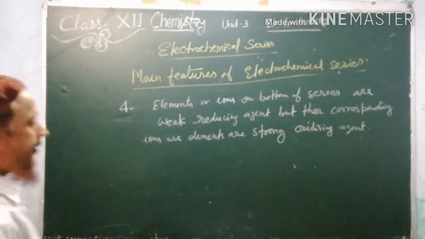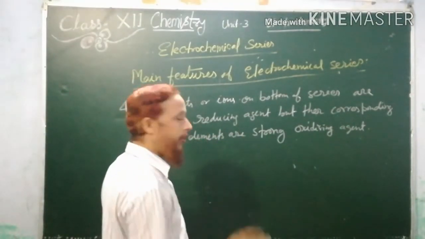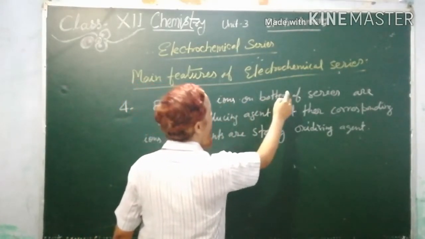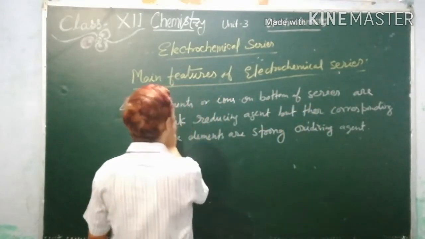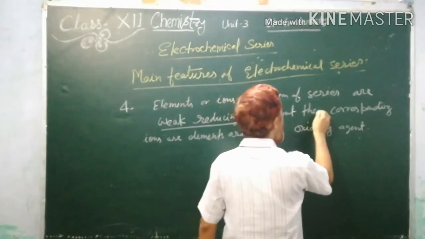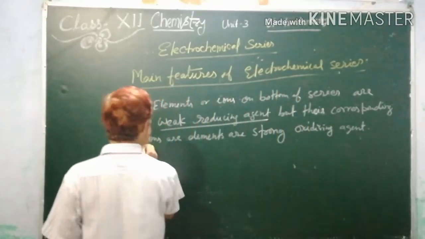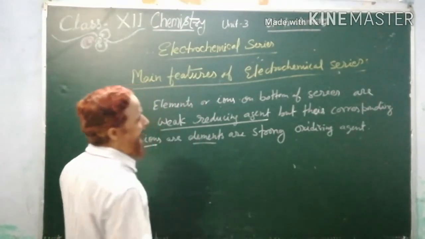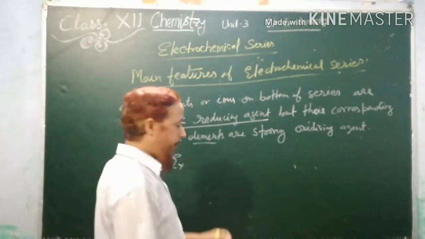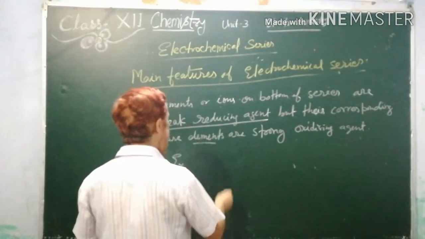So that was the top elements, and now we are considering the bottom side. Elements or ions on the bottom of the series are weak reducing agents, but their corresponding ions or elements are strong oxidizing agents. As an example, on the very bottom side is the fluoride ion.